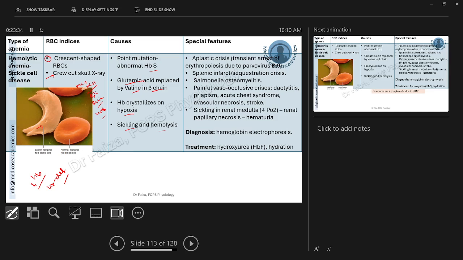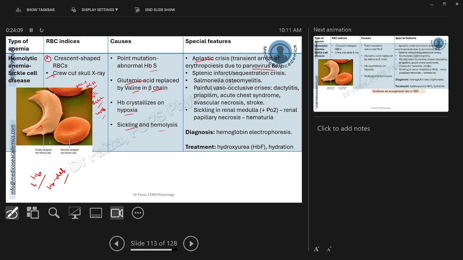If we look at the special features of sickle cell anemia, there are many to discuss, starting from the aplastic crisis. It is different from aplastic anemia. Aplastic anemia is because of bone marrow failure, and that presents with pancytopenia. But here, this aplastic crisis is because of a viral reason, parvovirus, which is also a cause of aplastic anemia. When we discussed the causes of aplastic anemia, we said that there can be a viral attack.